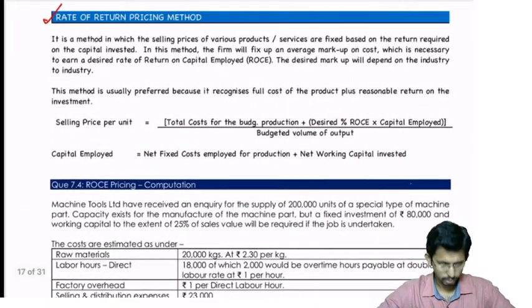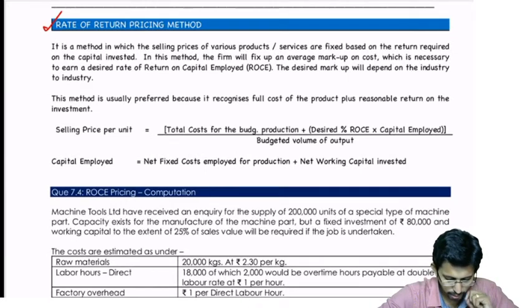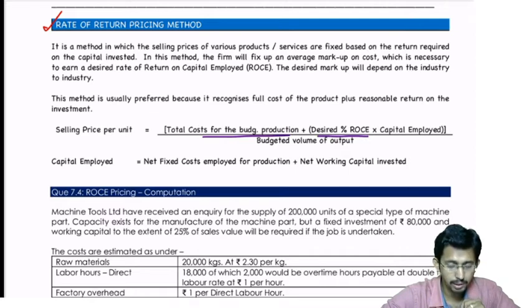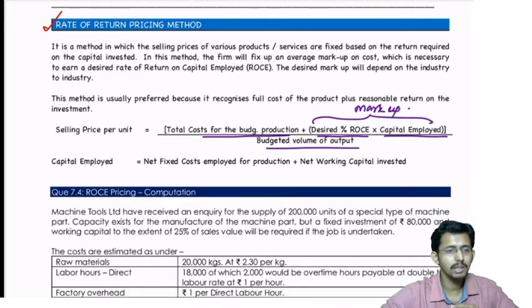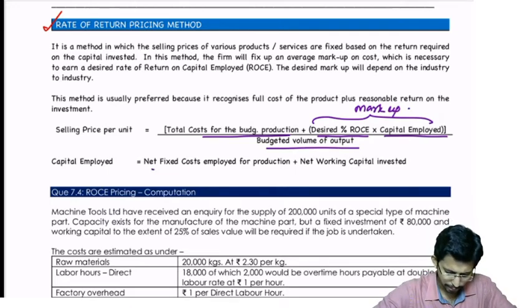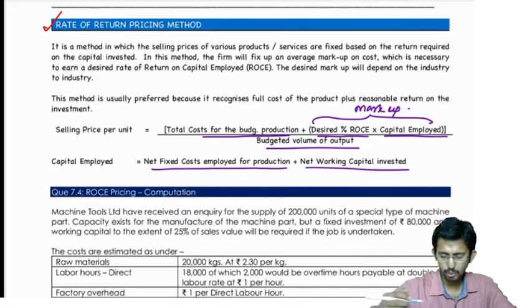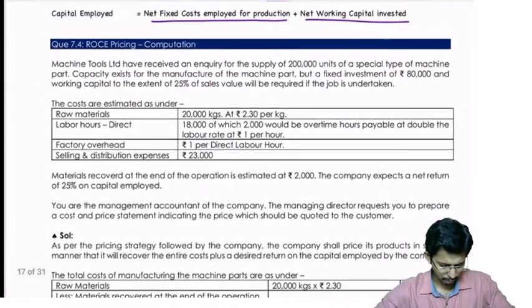Okay, so there is a formula for computing the selling price per unit. What is that? Total cost for the budgeted production plus desired ROCE. What is that? Desired percentage of return on capital employed into capital employed. So this is the markup required. Okay, we saw just now, markup amount divided by budgeted volume, that you will get the selling price per unit. Okay, and capital employed is nothing but net fixed cost employed for production plus net working capital invested. Okay, it's a very simple concept. We will do a couple of problems in this.